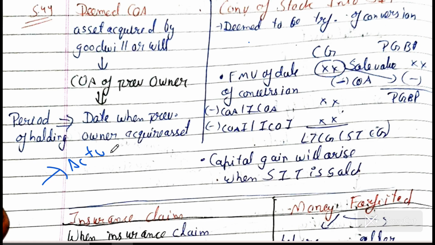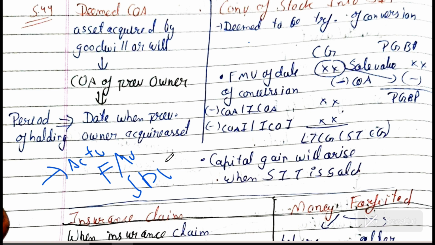The most favorite adjustment is that if brokerage fees are paid for acquiring that asset, they have to be included in the cost of the asset. But if it is STT, meaning securities transaction tax, paid for purchasing shares, then it will not form part of the cost of the shares. Mark this adjustment or write it down in your provisions. Okay, then actual cost or the lower of FMV or stamp duty value applies for land and building, because stamp duty value is only available for land and building, not for other assets. Other assets do not have a stamp duty value.